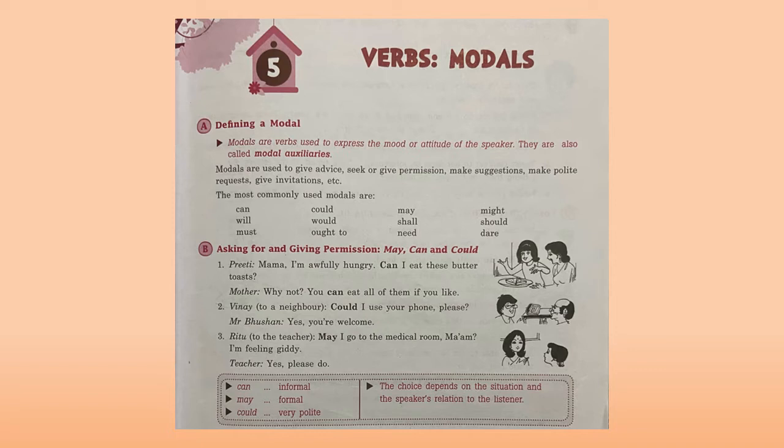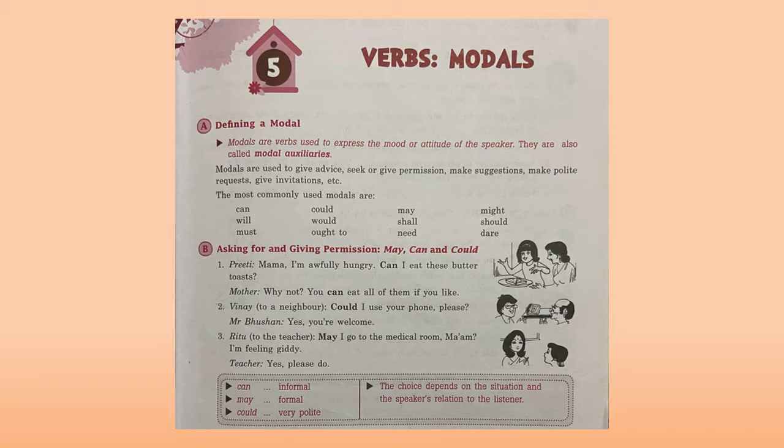Auxiliaries are the helping verbs. So modals are used as helping verbs in a sentence. Modals are used to give advice, seek or give permission, make suggestions, make polite requests, give invitations, etc. The most commonly used modals are can, could, will, would, must, ought to, may, might, shall, should, need, dare.